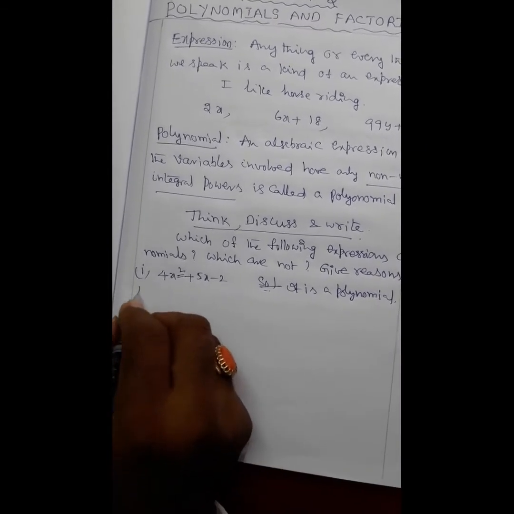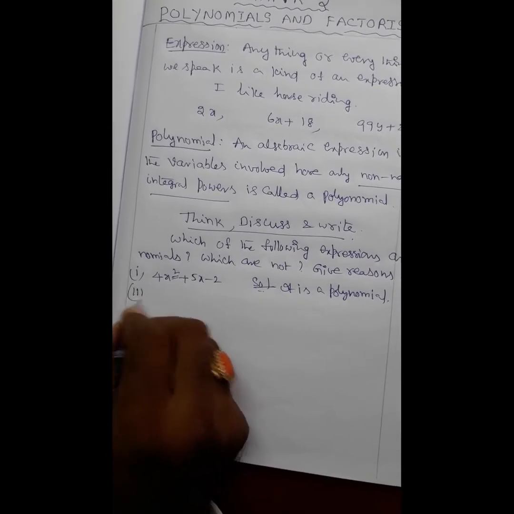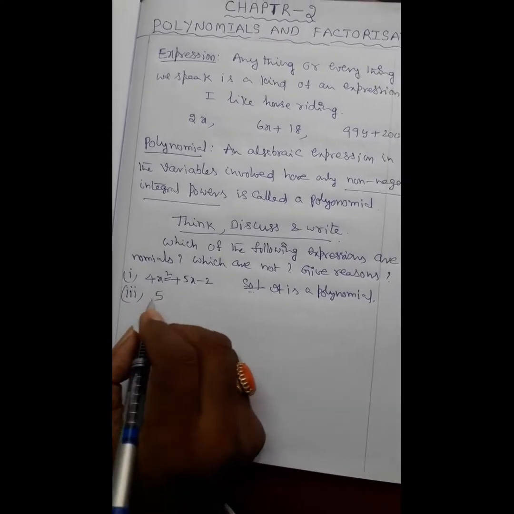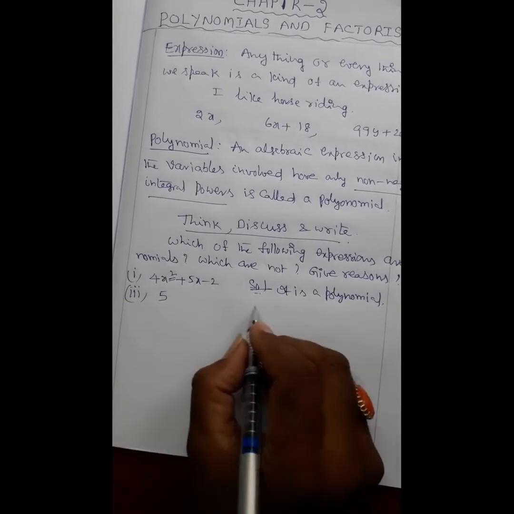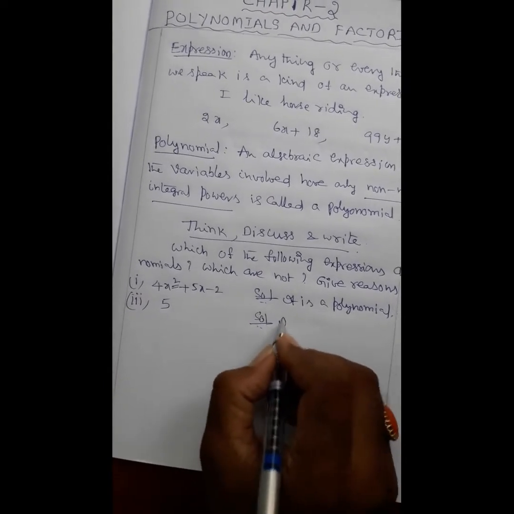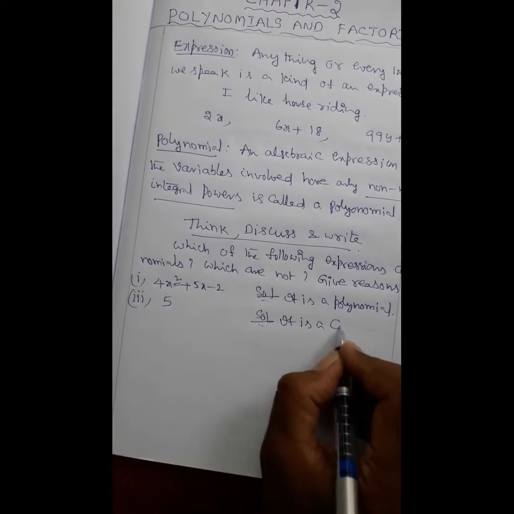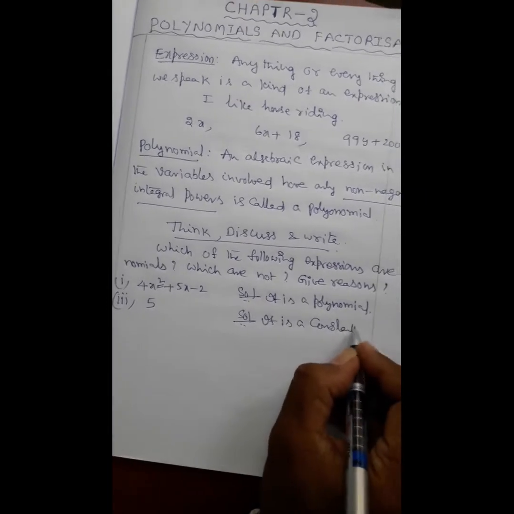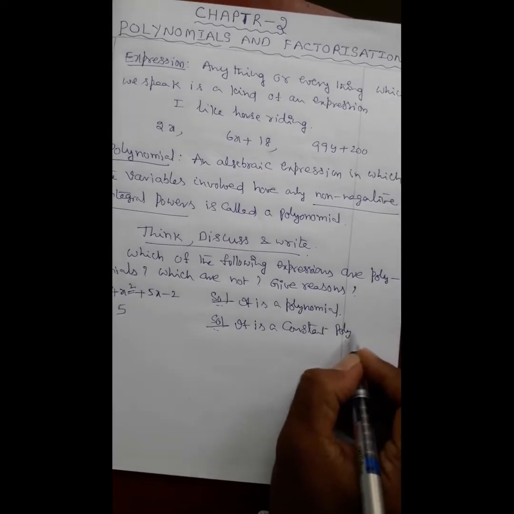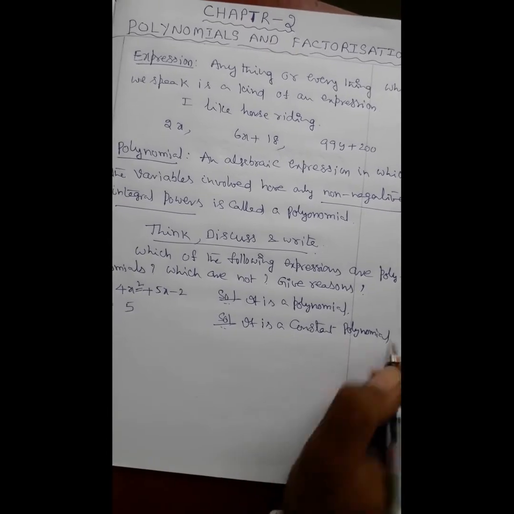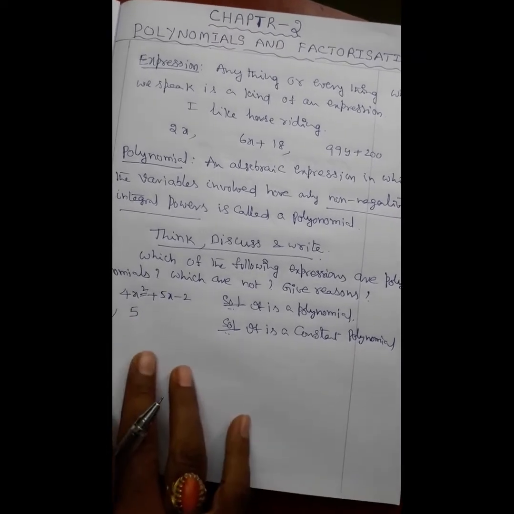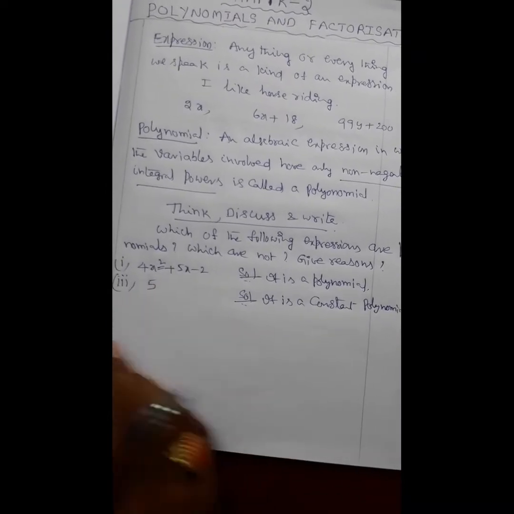And the third one, 5. It is also a polynomial, but it is a constant polynomial. Why? Because only a constant is given, that's why it is a constant polynomial.